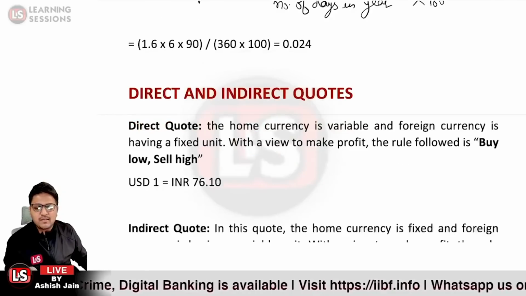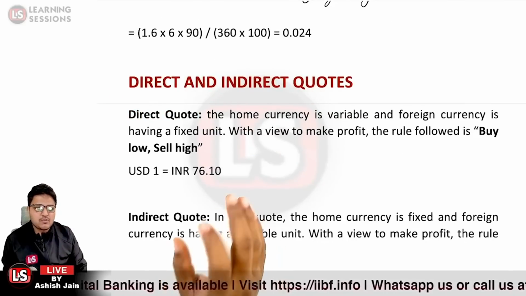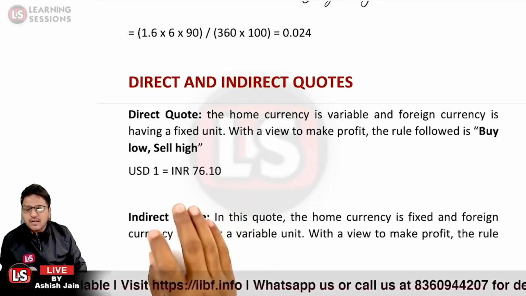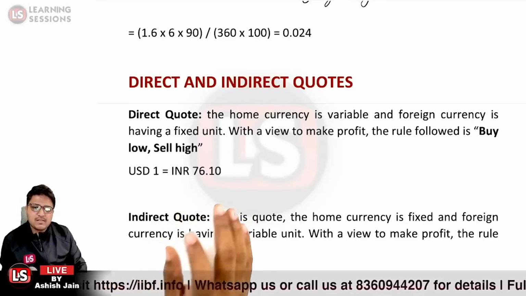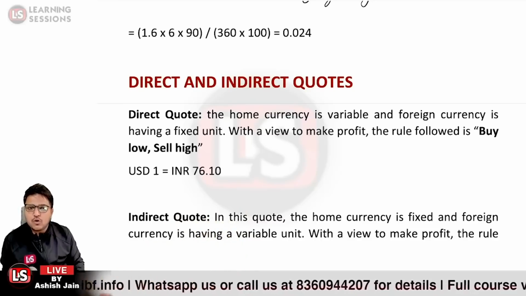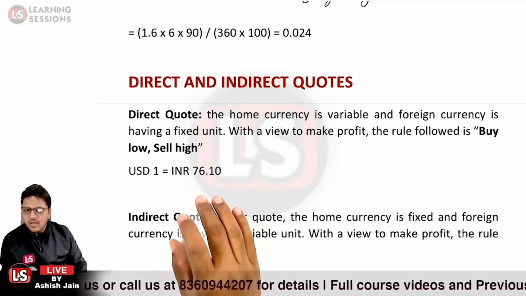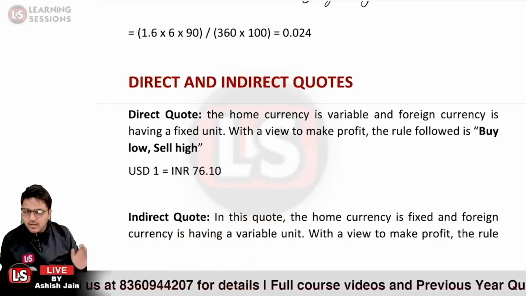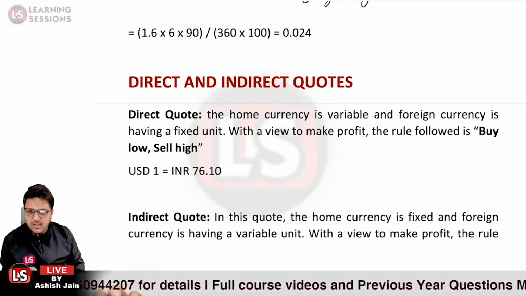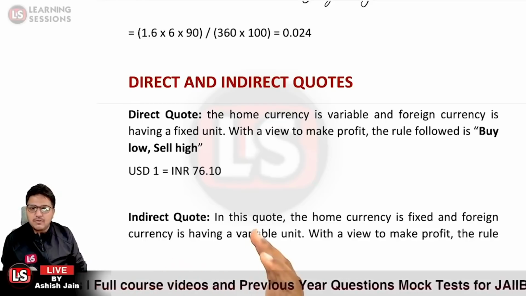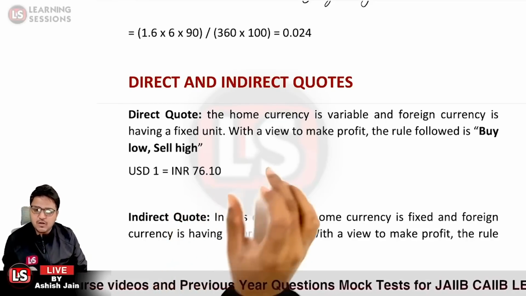Now let us have a look at the direct and indirect costs, and it's quite an important concept you must understand. So direct cost is related to where the foreign currency is having a fixed unit and the home currency is variable. That is a direct cost, where your foreign currency is having a fixed unit, and further your home currency is having a variable unit.